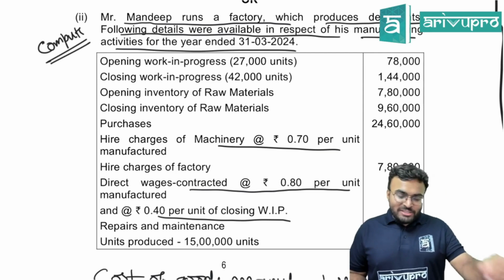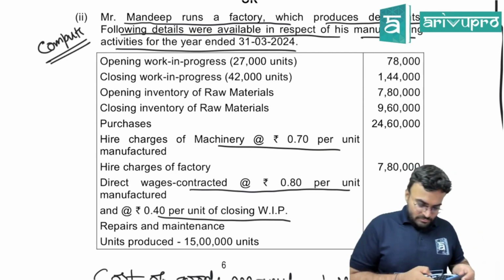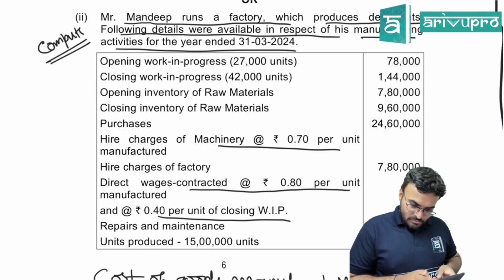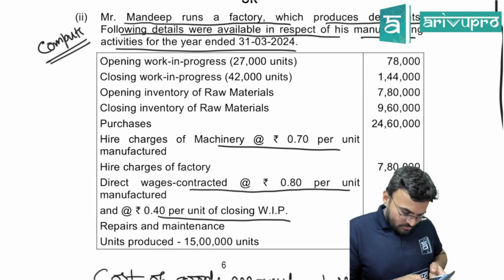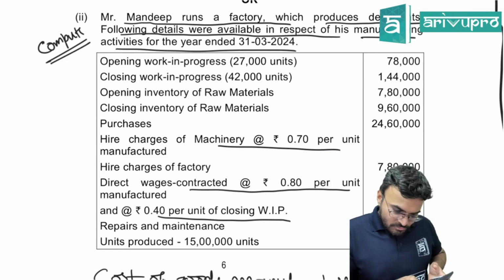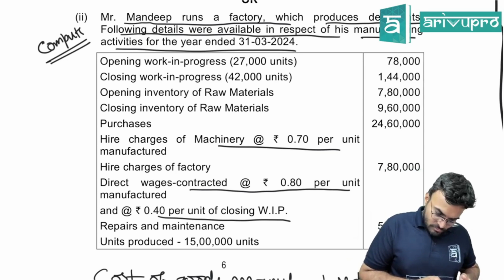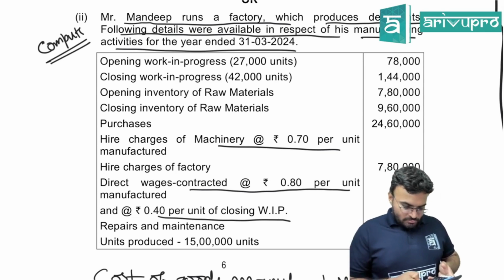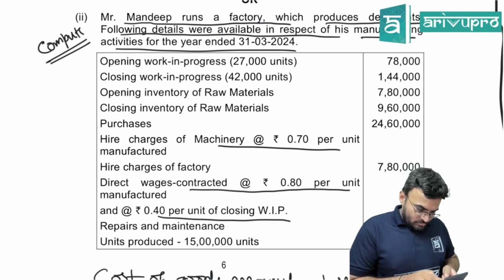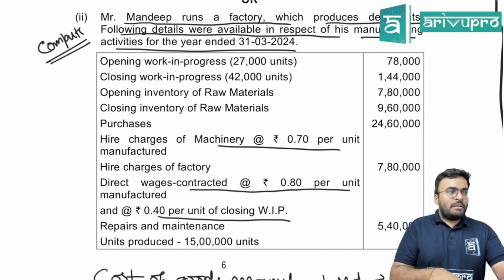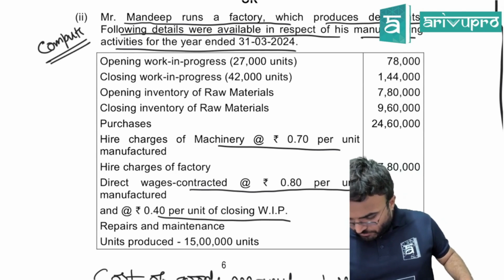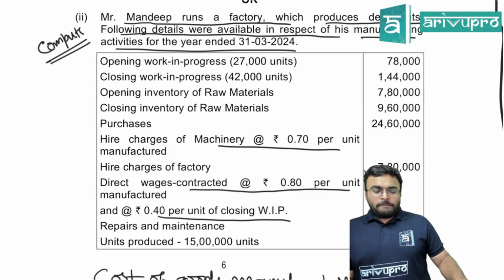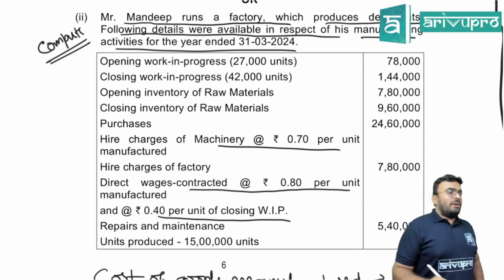Yes, what's the cost of material consumed? Done. Now, what is the cost of material consumed?